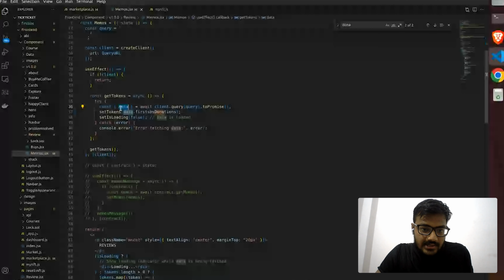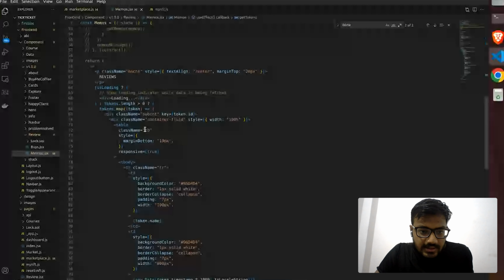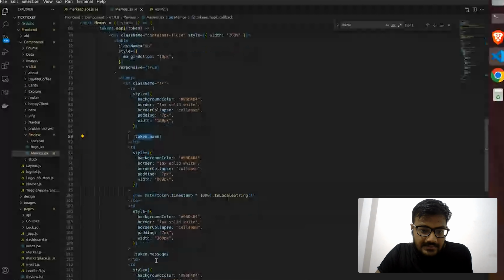And upon the data, I will just paste the particular query. I want this query. After that, I created the NFT tokens, and it will map with the token. I'll use this token to show the name, the timestamp, and the message.